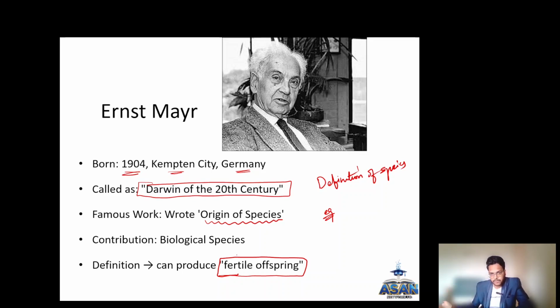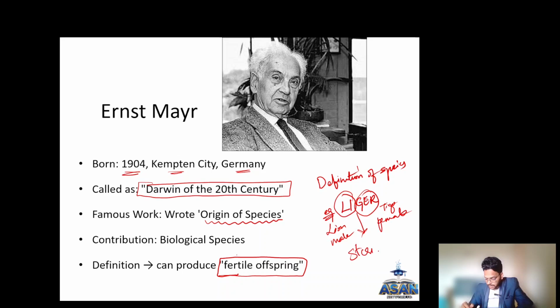But if you take another example like the liger, in the liger the lion is the male and the tiger is the female. These two animals are not closely related, but if they reproduce, they produce a sterile organism, which cannot produce fertile offsprings for the next generation.